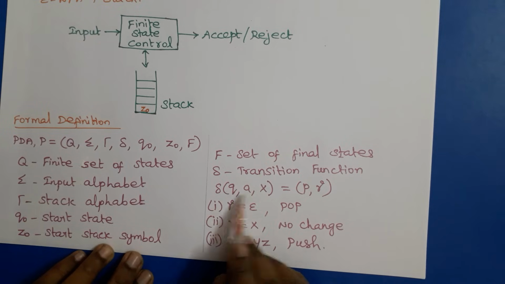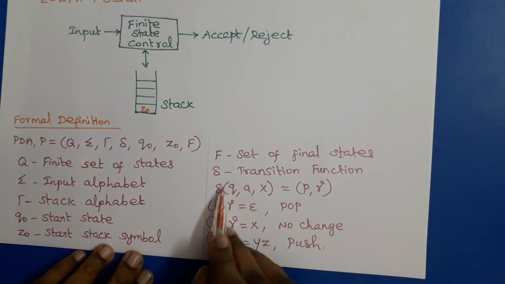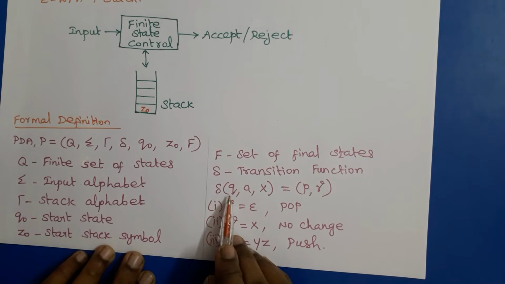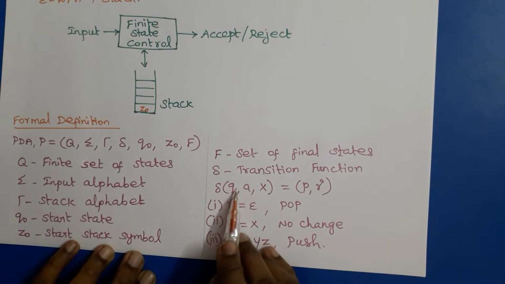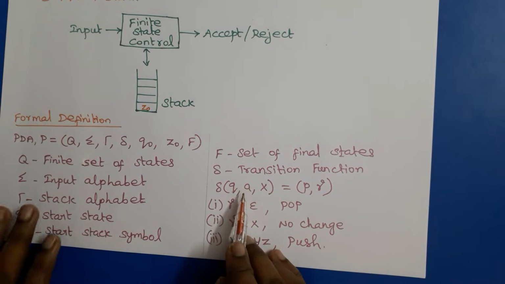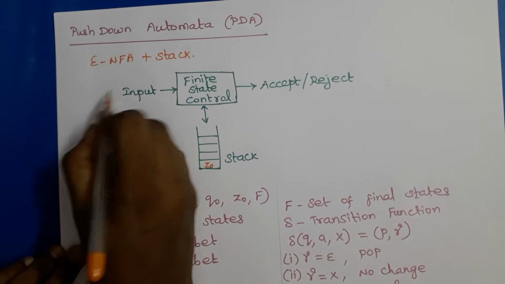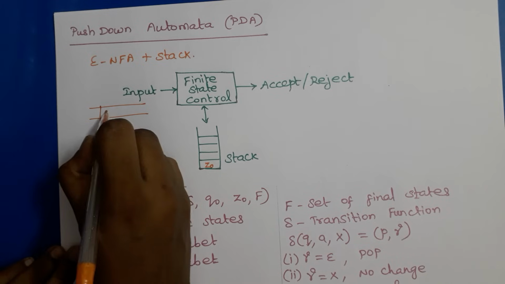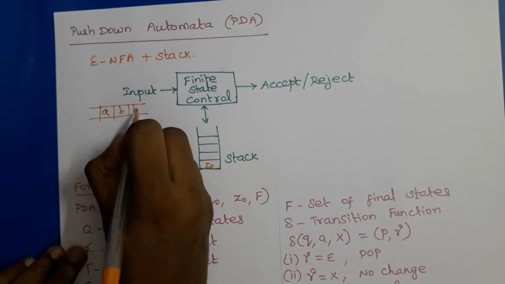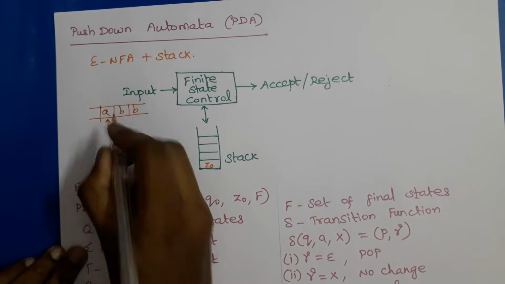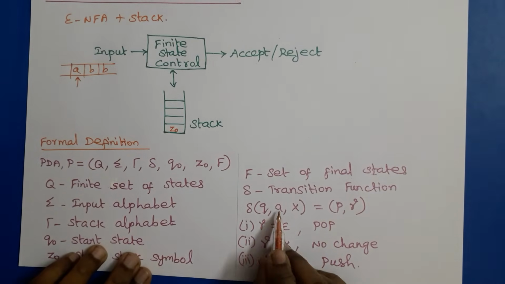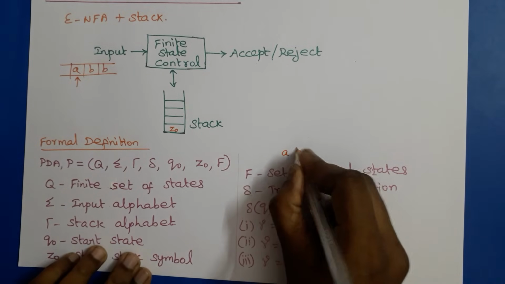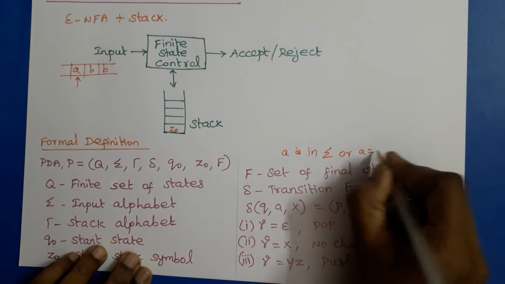It takes 3 arguments as input: q, a, X. So delta of (q, a, X), where q represents the present state, the current state of the finite control, the current state of the PDA. And a is the input symbol on the input string. For example, if the input string is a, b, b, and initially the finite control is pointing to a, that symbol is a, and it may be epsilon also. So a is a symbol in sigma or a equals epsilon.